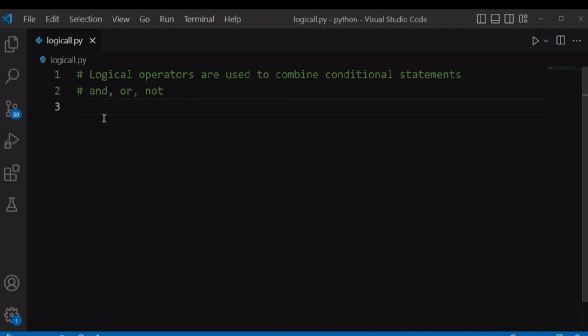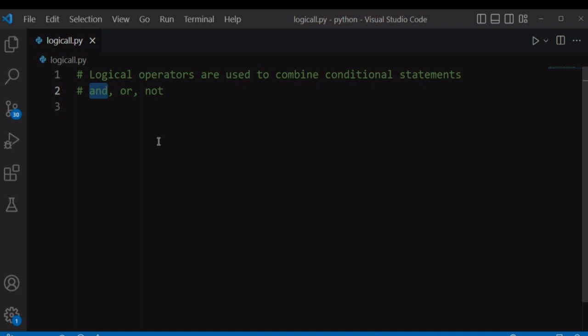In this video, we'll talk about logical operators. Logical operators are used to combine conditional statements. For example, if you want to combine 2 or more conditional statements, you can use these logical operators. You can use the AND operator, the OR operator, or the NOT operator. Let's start with the AND operator.